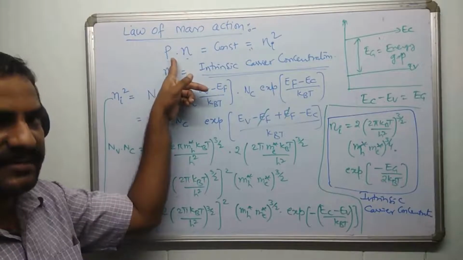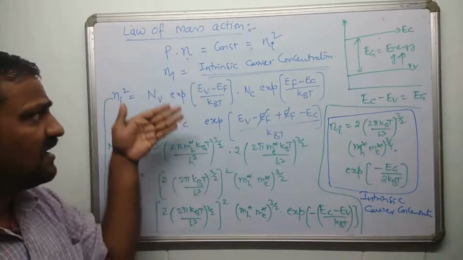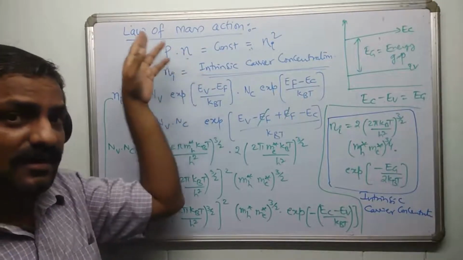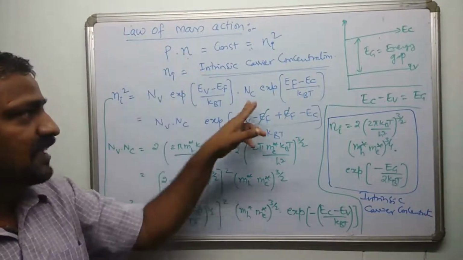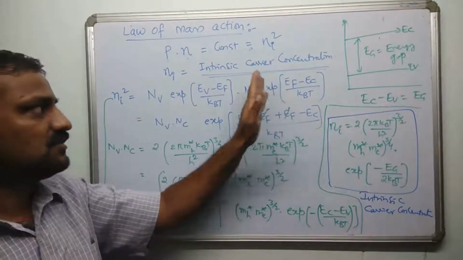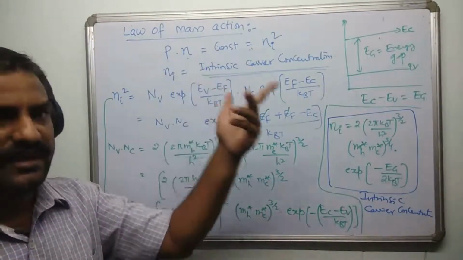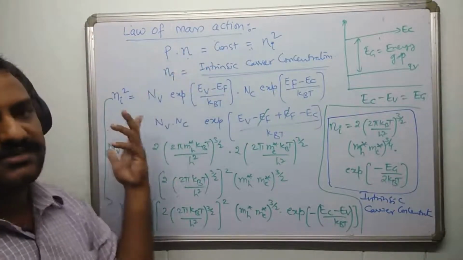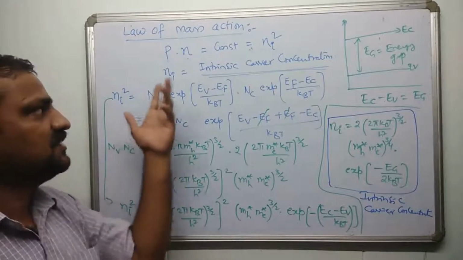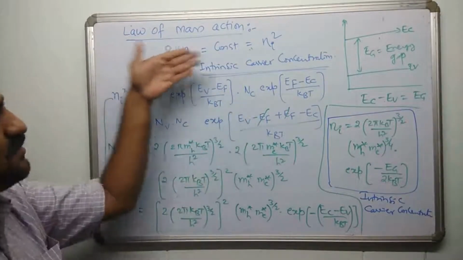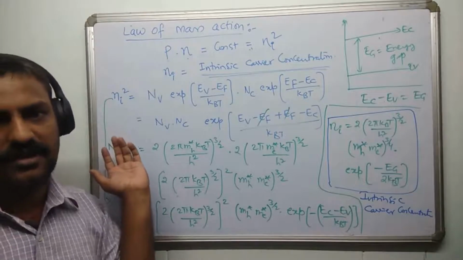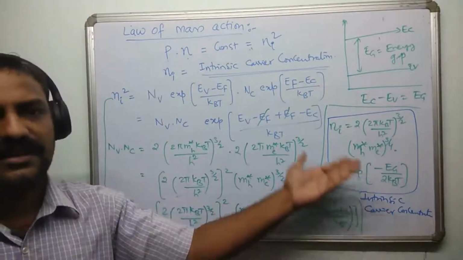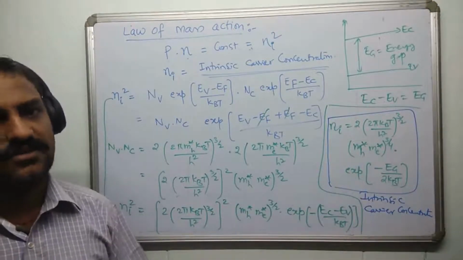Suppose I have derived P entirely. Later, proceeding in a similar manner, one can obtain the electron concentration N equal to Nc into this. So, one you derive, the other you can skip. I think N is easy to derive, so I suggest you derive N, and then say, proceeding in a similar manner, one can obtain the hole concentration P like this. Then, as P into N is constant according to the law of mass action, we can proceed and get the expression. This is the way in which you derive the intrinsic carrier concentration.